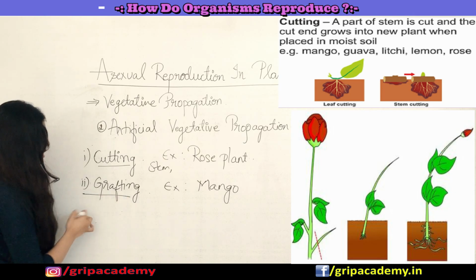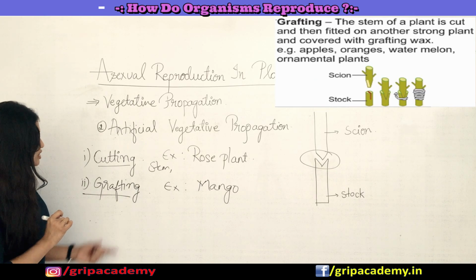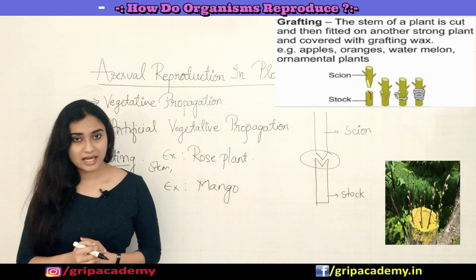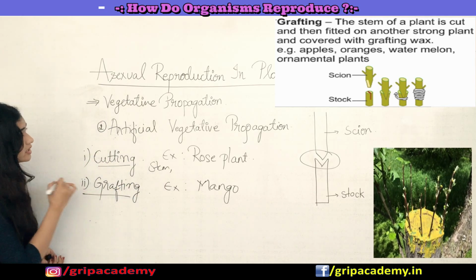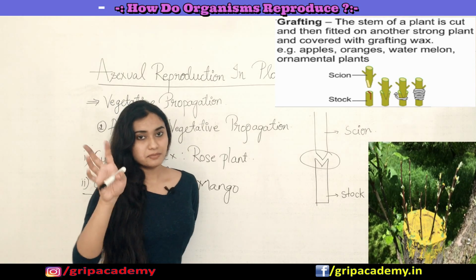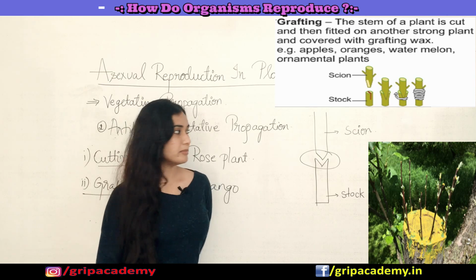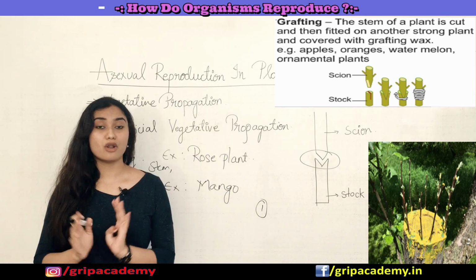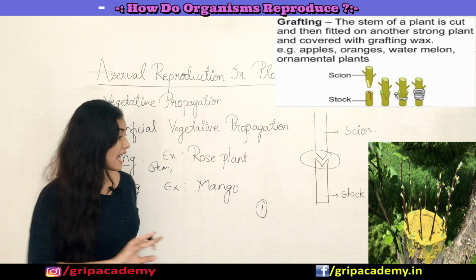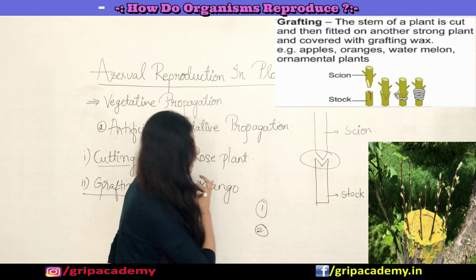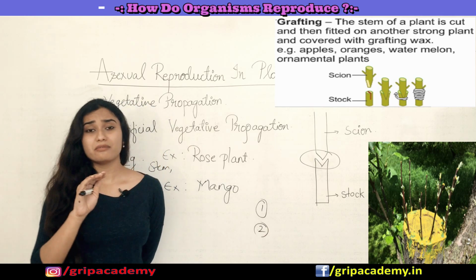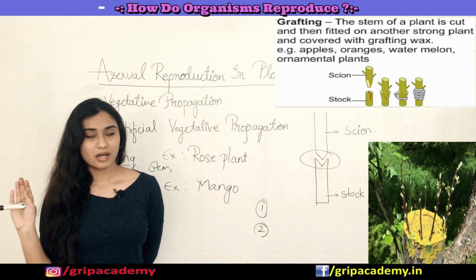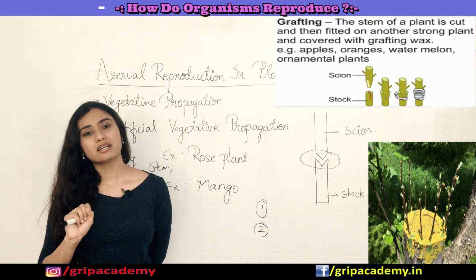The second method is grafting. An example is the mango plant. See, there are two plants of mine. One mango plant bears a lot of fruits, and there is another plant which bears very sweet fruits, but in fewer numbers.